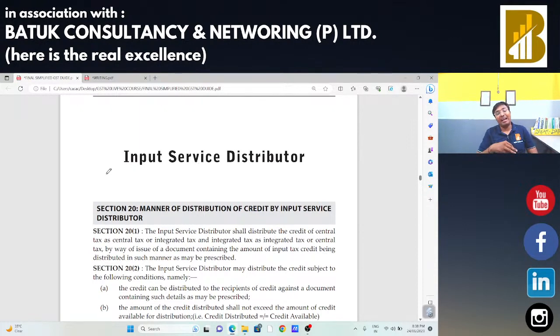Third option is that earlier I was registered as a composition taxable person, and now I am going for the regular taxable person. And fourth situation, earlier I was dealing in exempted products and now I am going to deal in taxable products. In that case, whatever input tax credit I have as on the date of cessation, I am eligible to claim the input tax credit by filing the requisite form.